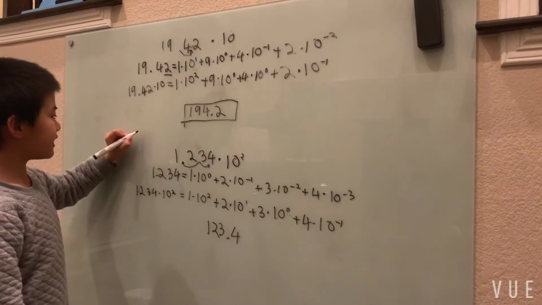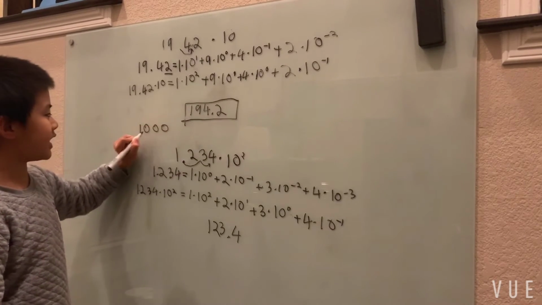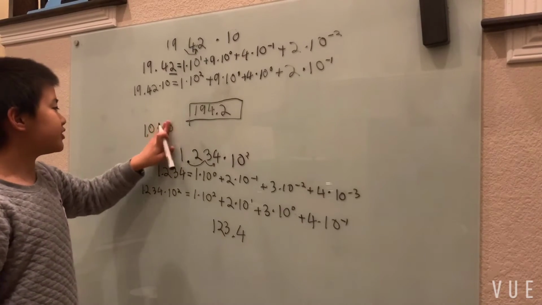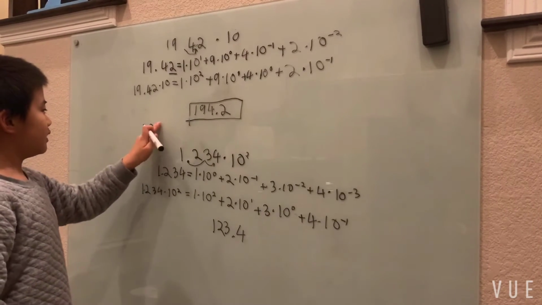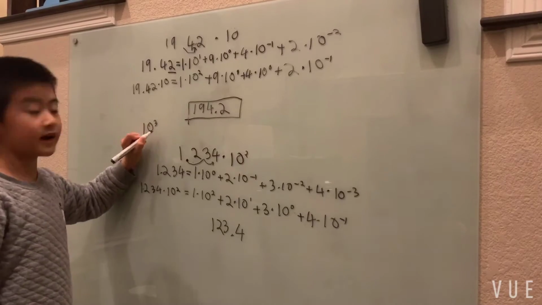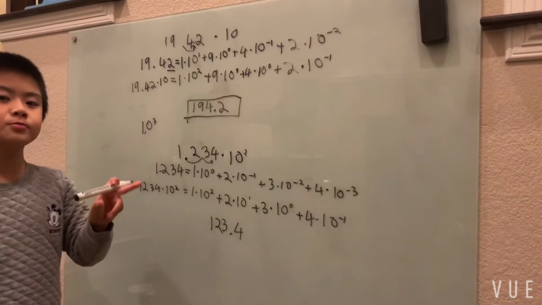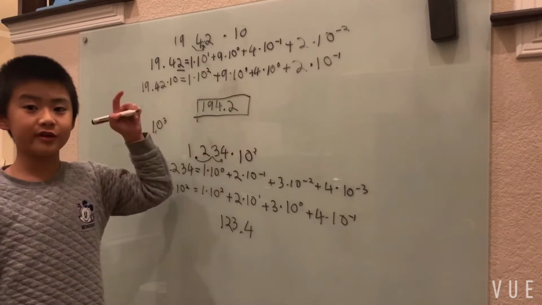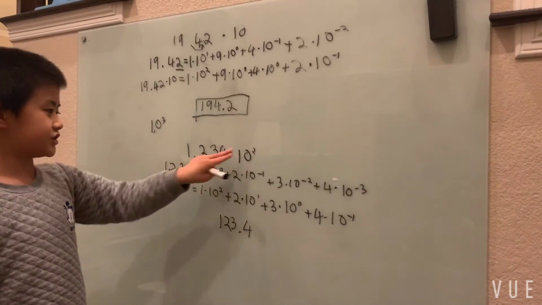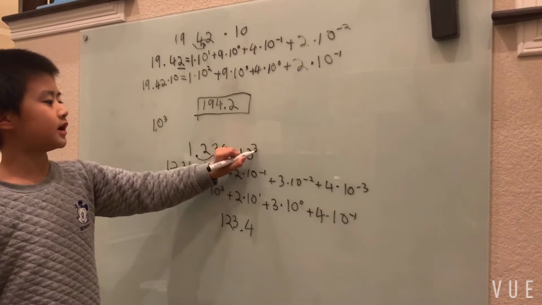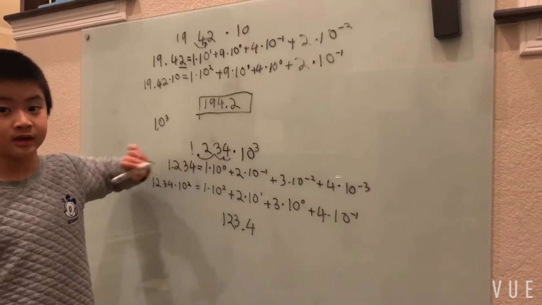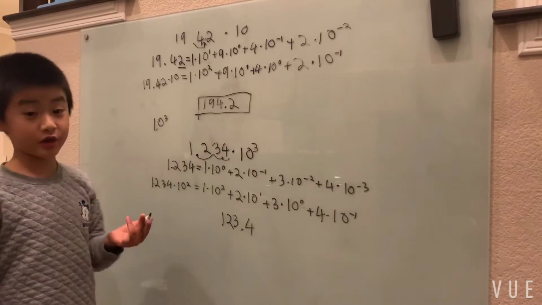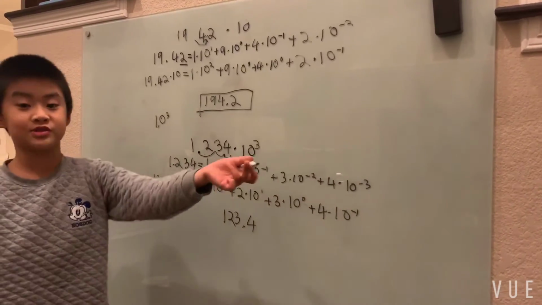I want you to see that if a number, like a power of 10, is computed for you, I want you to change that to a power of 10. And then just look at the exponent. 10 cubed, we're multiplying by 10 three times. So we move the decimal point over 3 times. For example, I just move it over one more step to get 1,234. That's our answer with the 0.0 at the end.